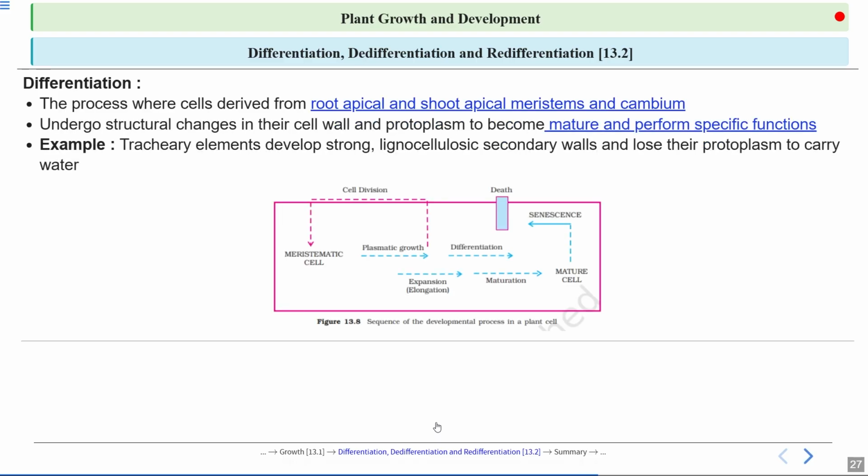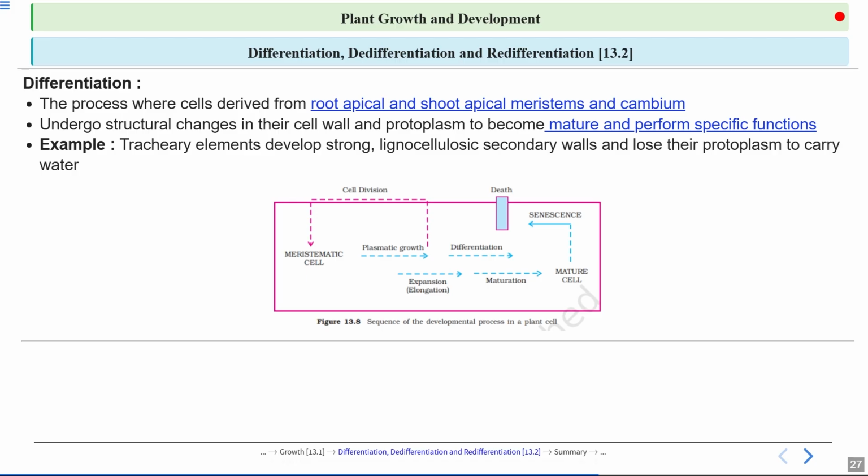This is an important topic of this chapter, that is differentiation. It is a process where cells derived from root apical and shoot apical meristems and cambium. So they derive from meristematic tissues. Which meristem? Root apical, shoot apical meristem, and cambium. Cambium is required for secondary growth, and apical meristems are required for primary growth. Please remember this. They undergo structural changes in their cell wall and protoplasm to become mature and perform specific functions.